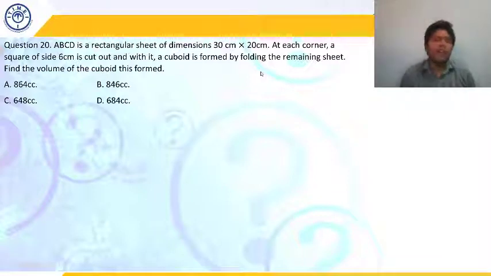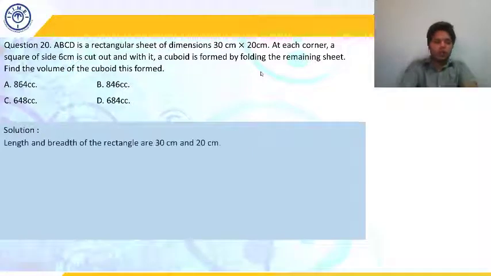So how can we get the volume? What is the volume of a cuboid? Length into breadth into height. So we need to get the new length, new breadth, and the height is going to be 6, because whatever we cut out is going to be upward there. So now we need to get the new length and the new breadth first.